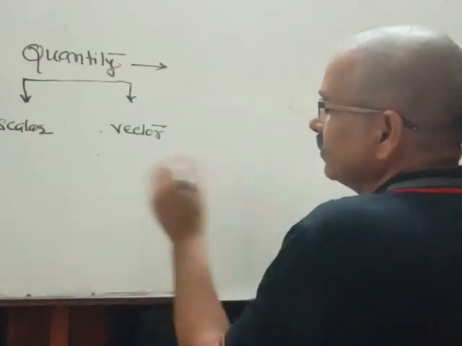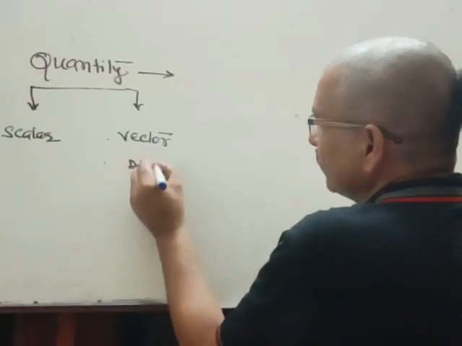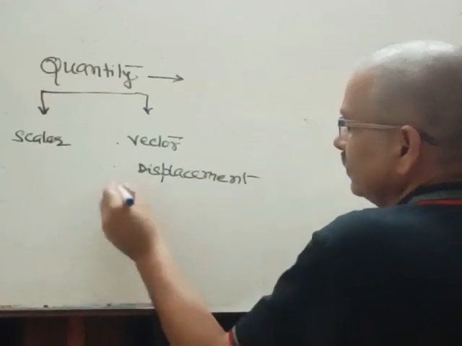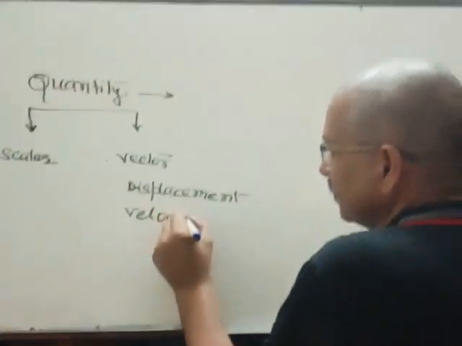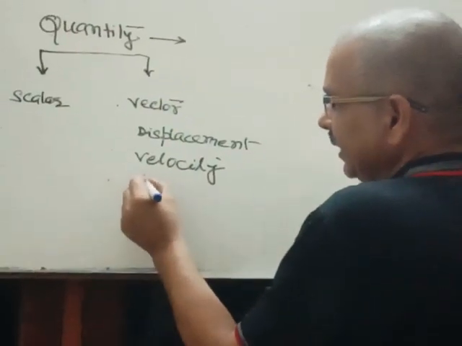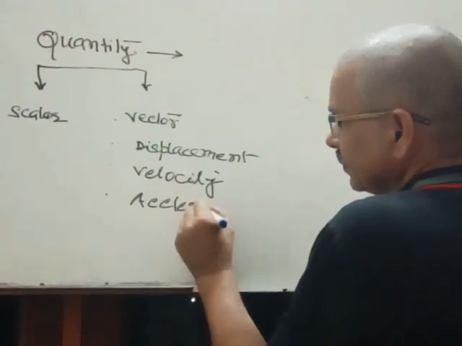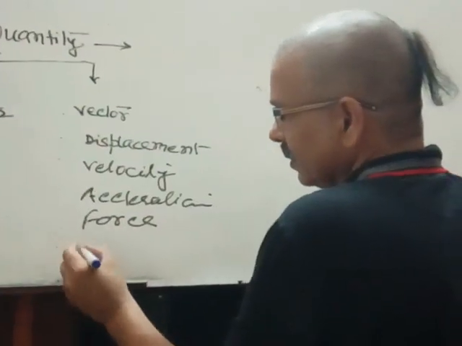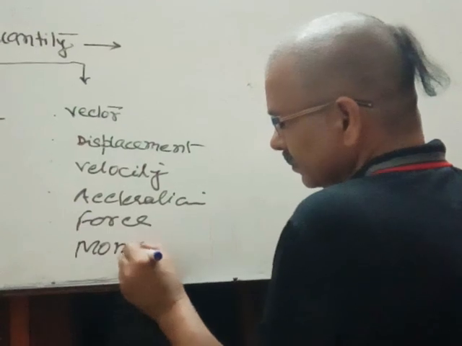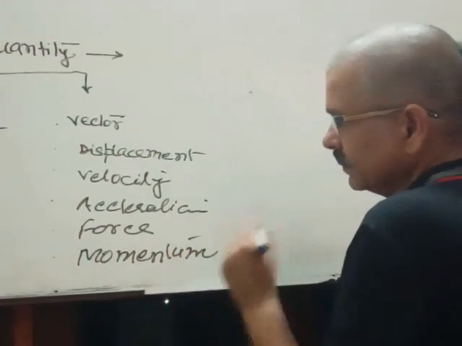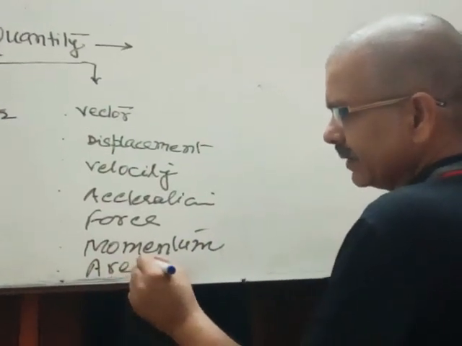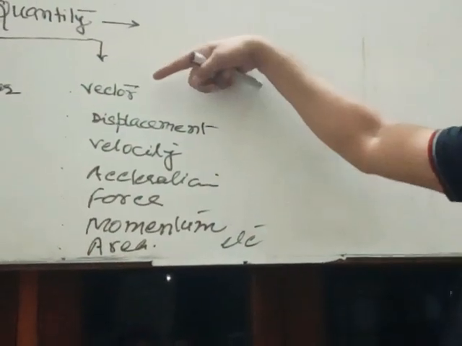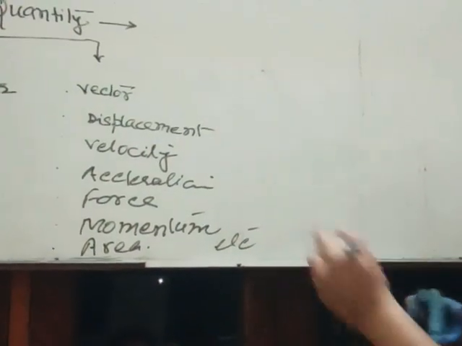For example, displacement, velocity, acceleration, force, momentum, area itself is a vector quantity, etc. So a quantity having both magnitude and direction is called a vector quantity.